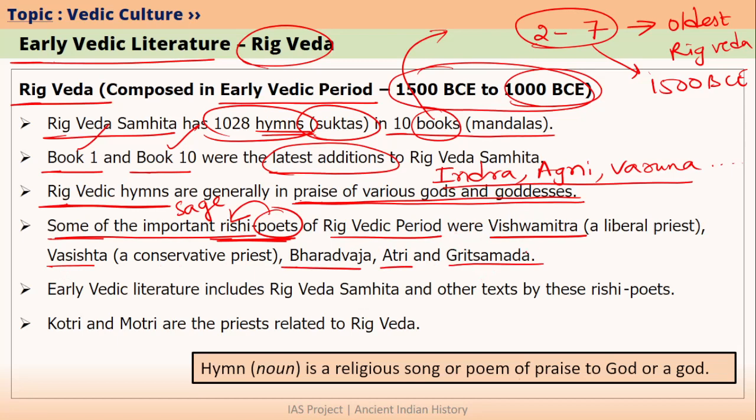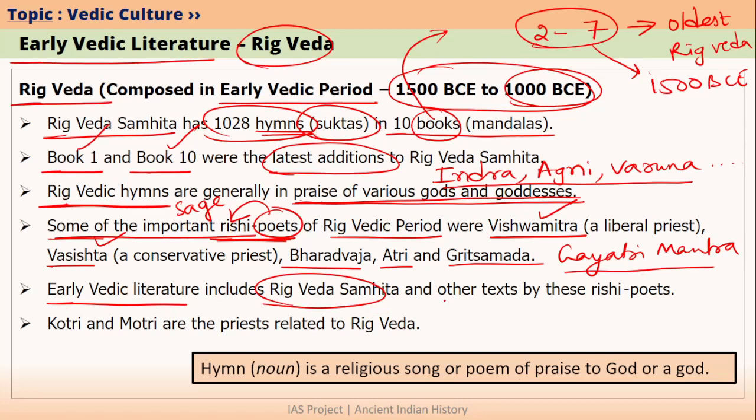You don't need to remember all these names, but please try to remember Vishwamitra and Vasishta. One of them wrote the Gayatri Mantra. If you know who among these two wrote the Gayatri Mantra, please answer in the comment section. So early Vedic literature includes Rig Veda Samhita as well as other texts that were composed by these Rishi poets. Rig Veda also mentions some priests during this period. For example, Kotri and Motri are the priests that existed during the Rig Vedic period or early Vedic period.